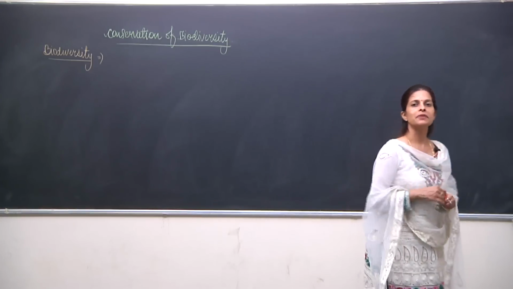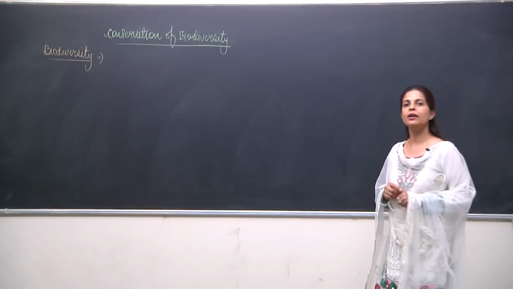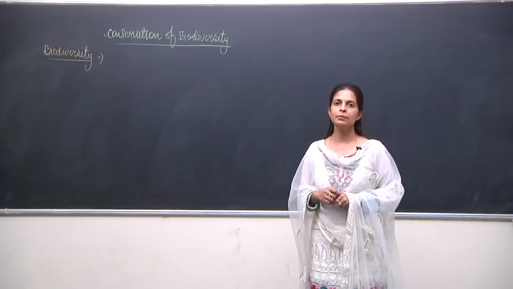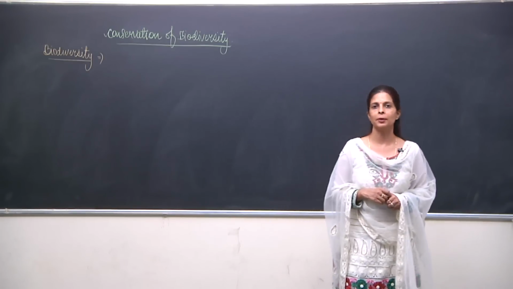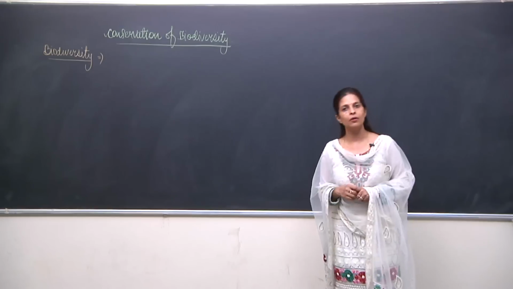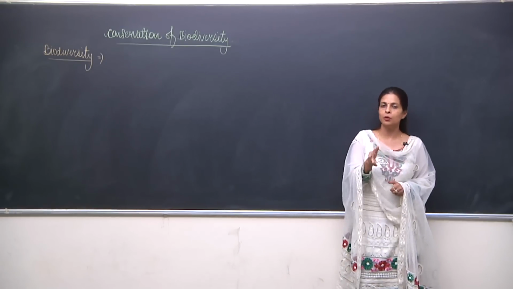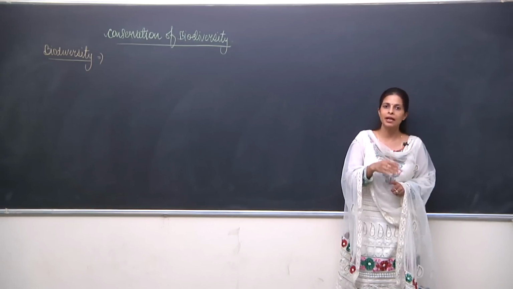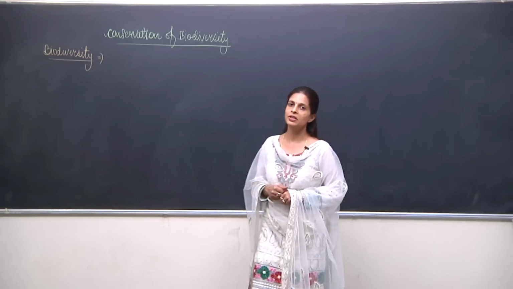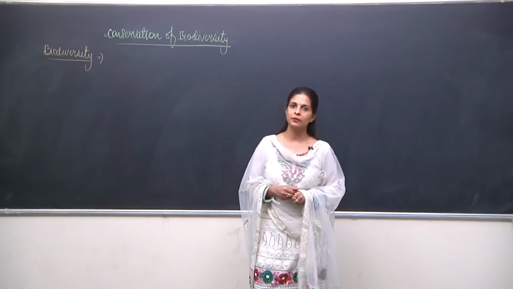Whatever plant life is present on the surface of the earth, all the plants are known as flora and all the animals are known as fauna. So, biodiversity includes all flora and fauna along with their interdependence, interaction and relationship with the environment. So, how can we define biodiversity?